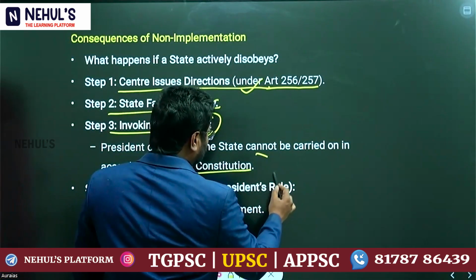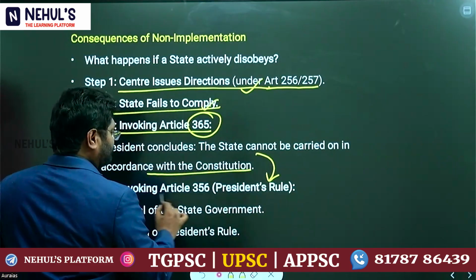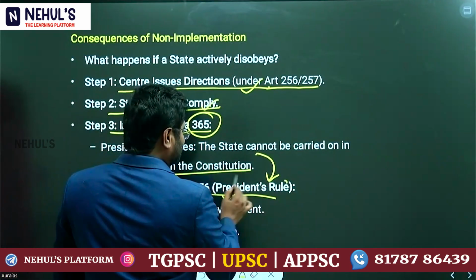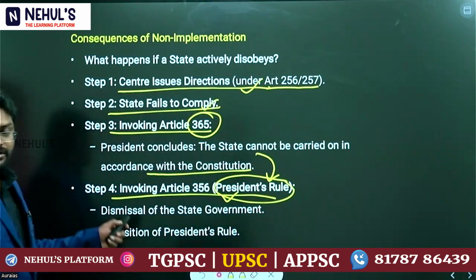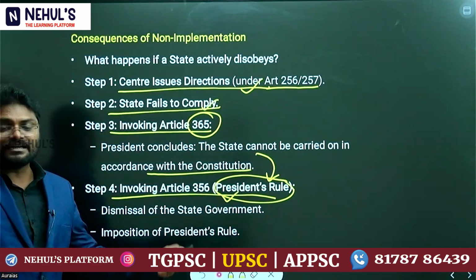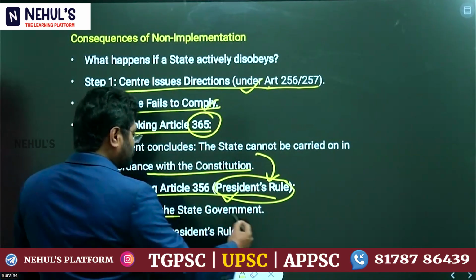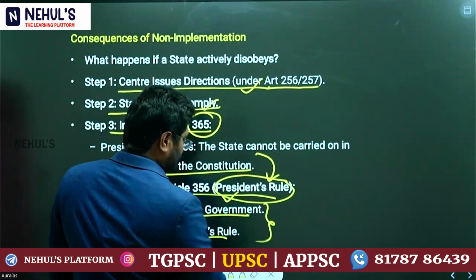This amounts to invocation of Article 356, that is President's Rule. In this process, dismissal of the state government and imposition of President's Rule is the consequence.